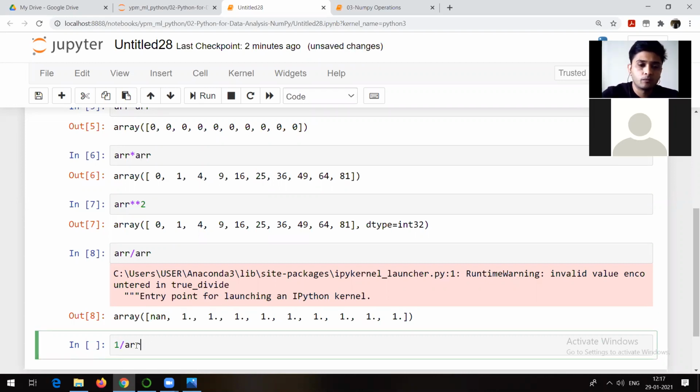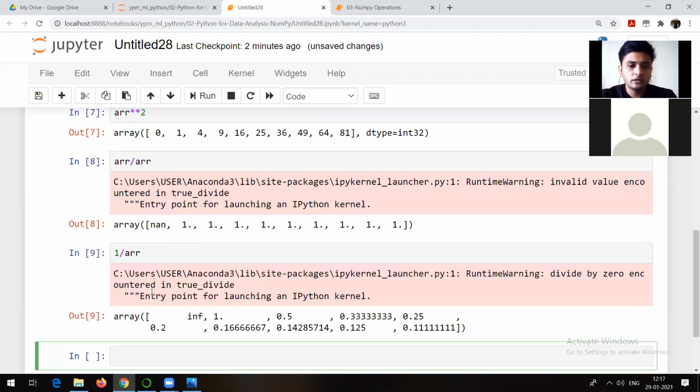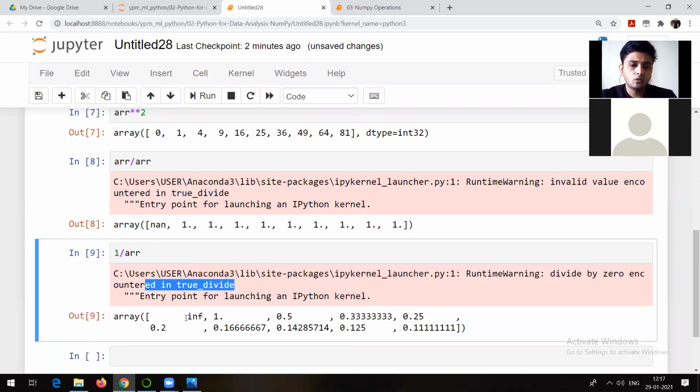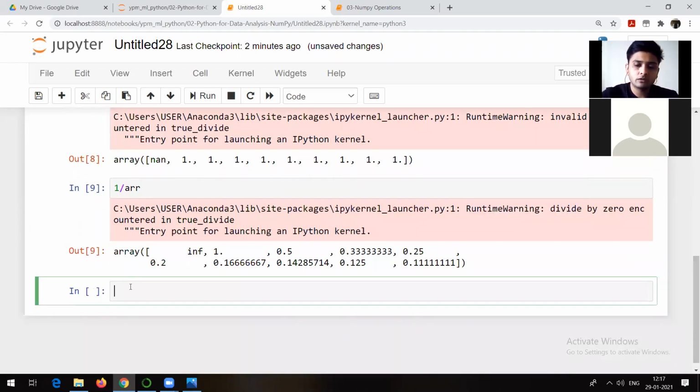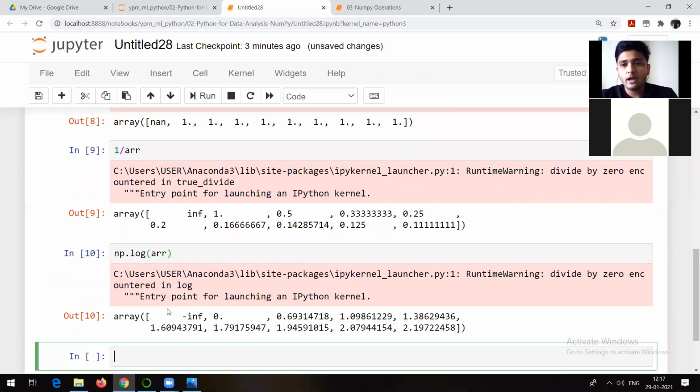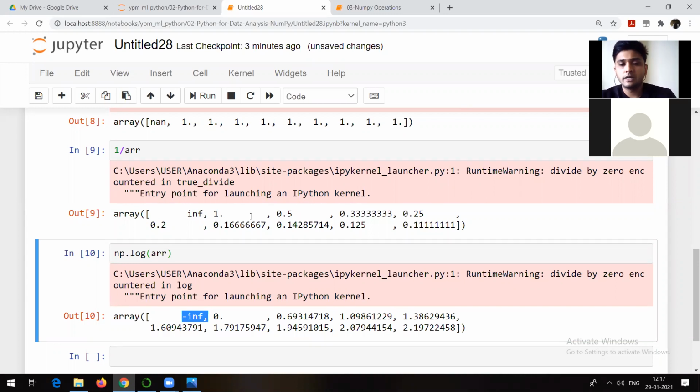Suppose I do something like this. In this case, again divide by 0, right? So you got infinity, divide by 0. So again you are going to get a warning, which is nothing but divide by zero encountered in true_divide. And yes, same thing if you try to do it for, suppose, log. np.log, it's available in NumPy. So np.log of arr. Again, here it is going to be log of 0, and log of 0 we know is negative infinity, right? So again, you are going to get a warning. So yes, NumPy is able to detect all those warnings.